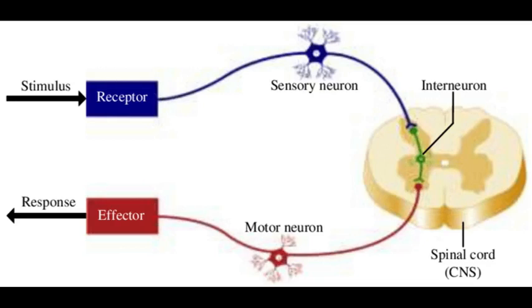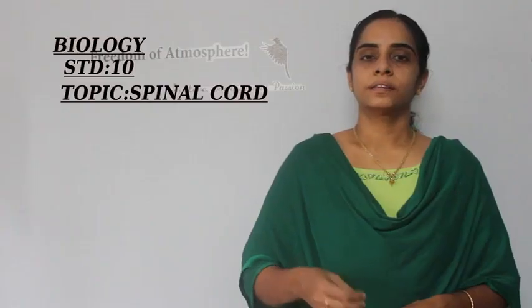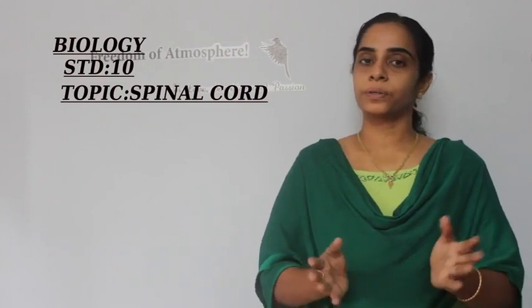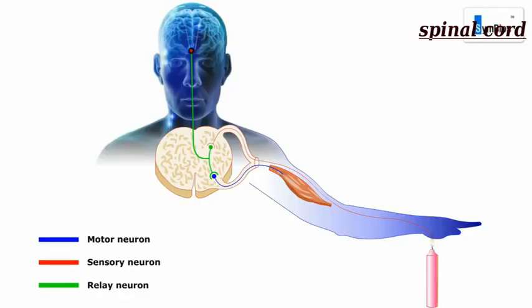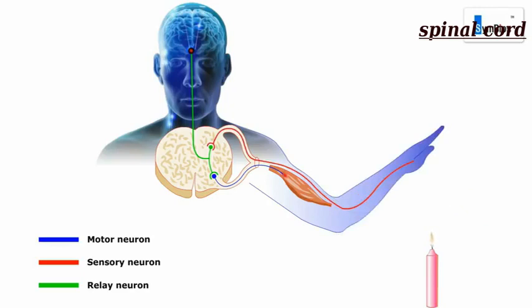In the spinal cord, there is another neuron, that is interneuron. Have you observed? That interneuron connects sensory neuron and motor neuron. It generates a quick response according to the sensory impulse. Then through the motor neuron, that impulse reaches the respective muscle.